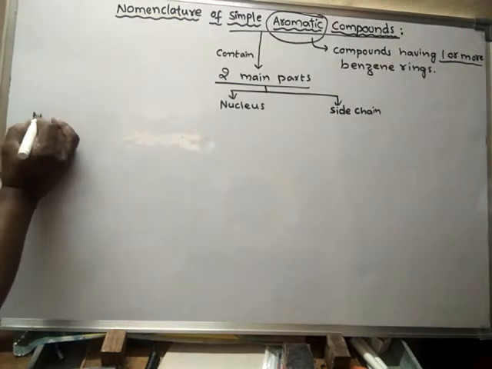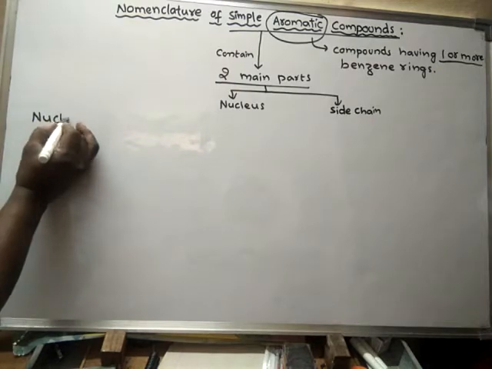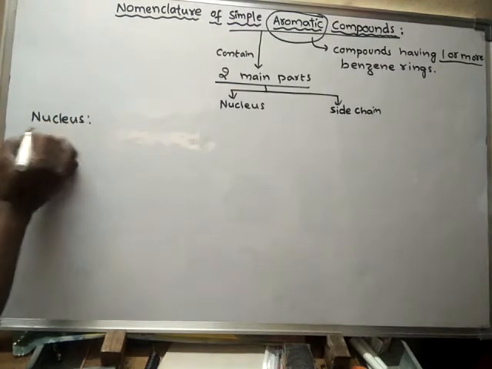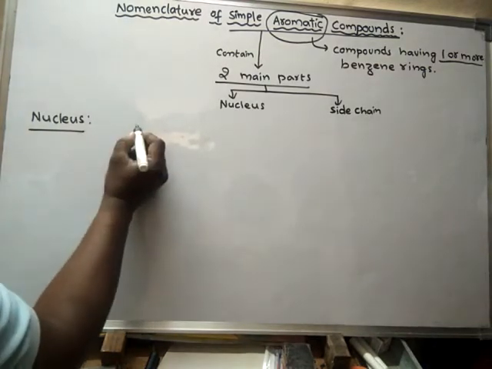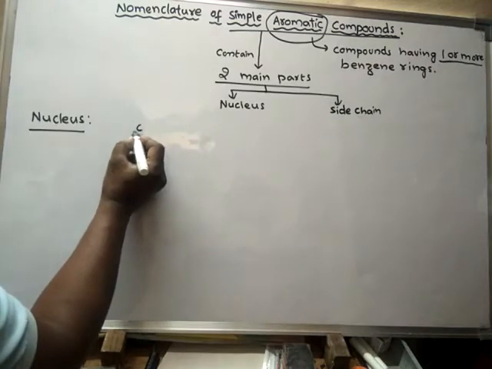What is nucleus? Nucleus means benzene ring only. Benzene ring with hexagon of 6 carbon atoms. Nucleus is nothing but the benzene ring.